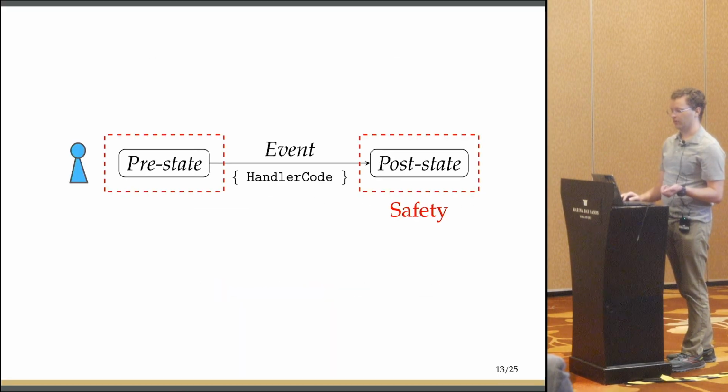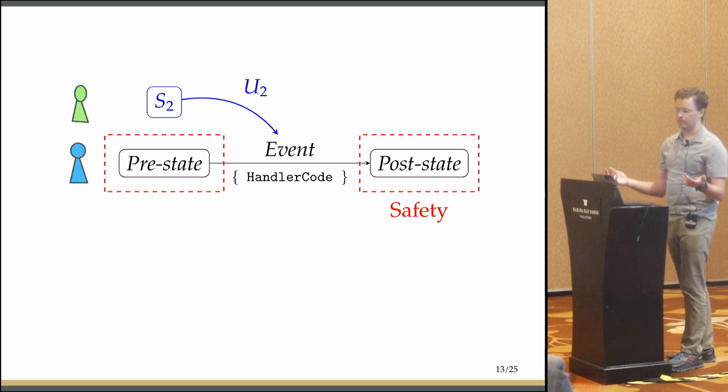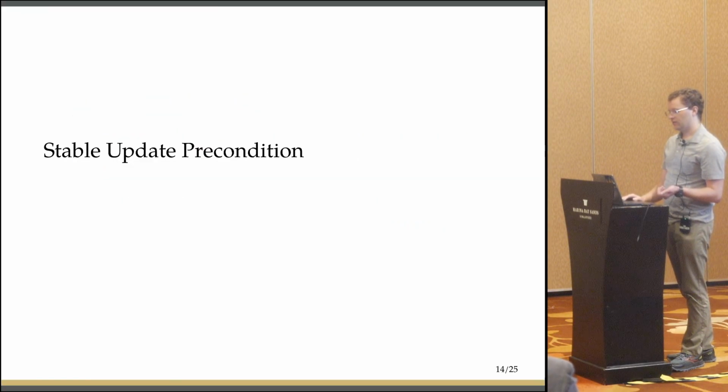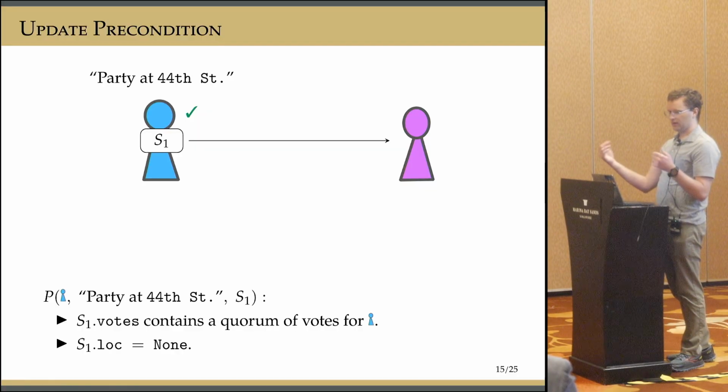OK, this is great, but we still need to deal with this, where do the messages come from? What kind of context do we have for those? So the way we're going to deal with that is with a verification artifact called the stable update precondition. So this is just a precondition on updates. So if a node generates an update, its local state has to have satisfied the precondition.